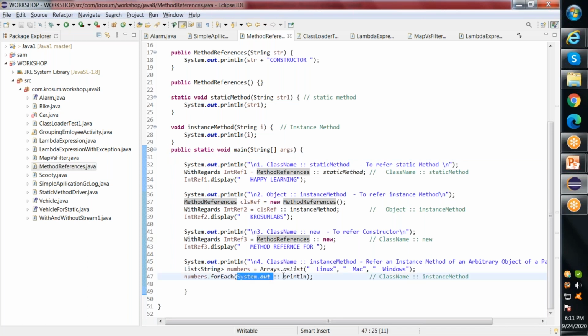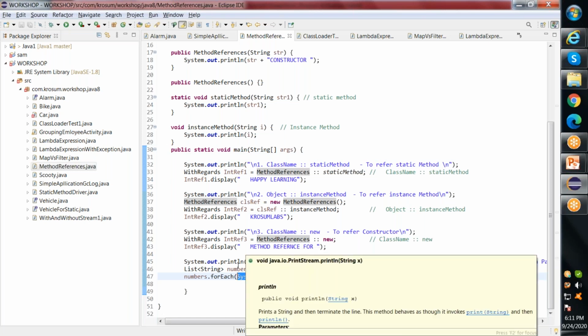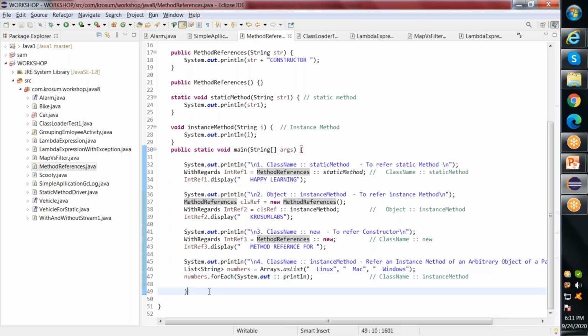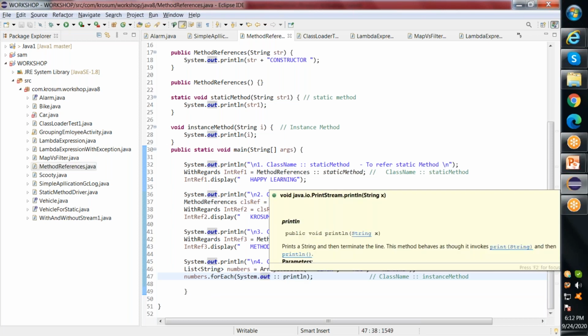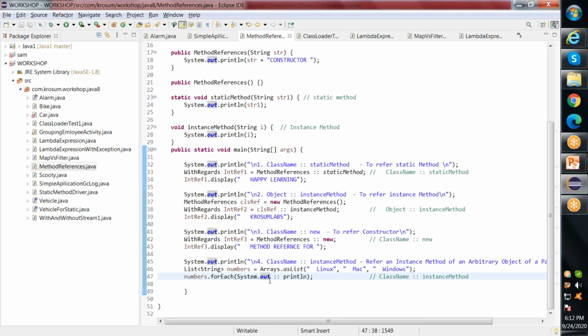This kind of syntax is mainly used with predefined classes and predefined functions, where we don't need to create an object. If you see here, println is not a static method, but still I'm using my class name to call this, because here it is like an arbitrary object. We are just making use of an arbitrary object. So for this also we can go with method references.